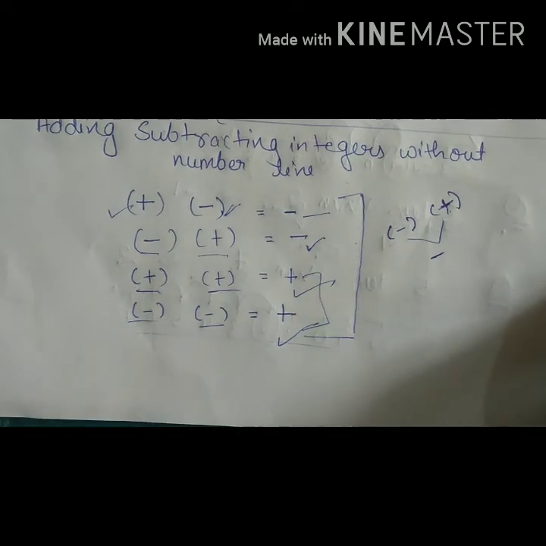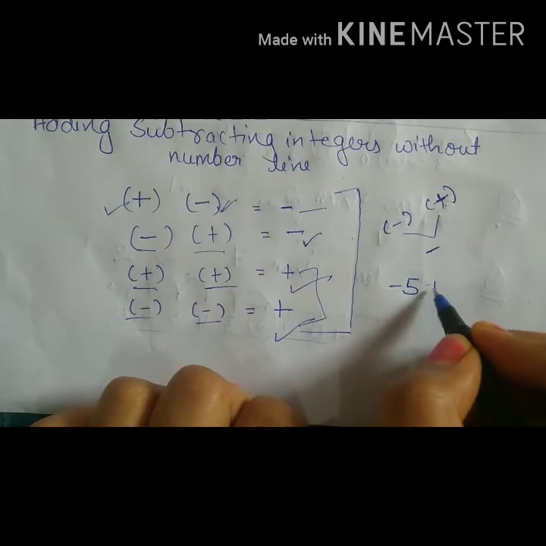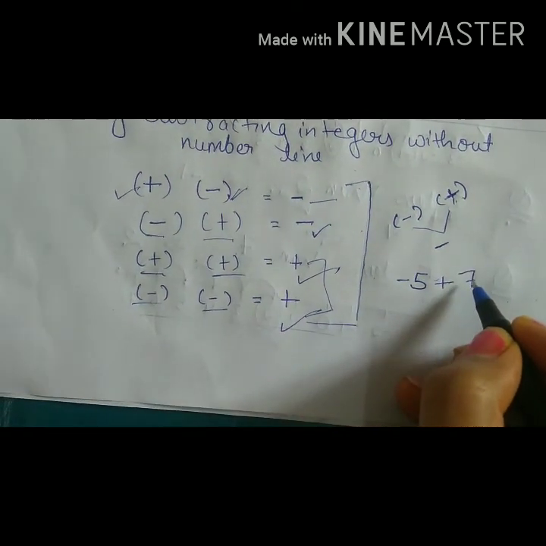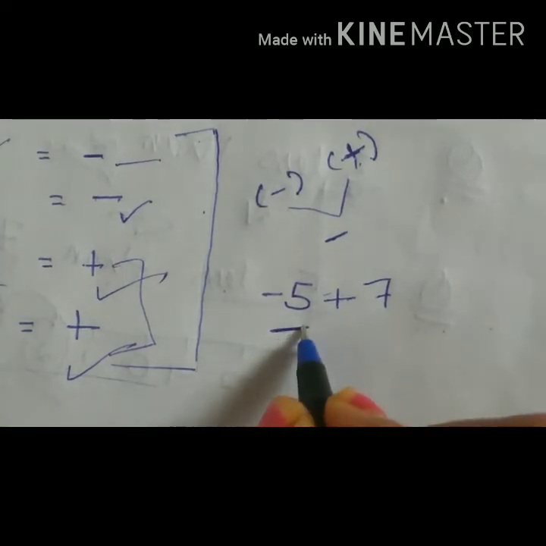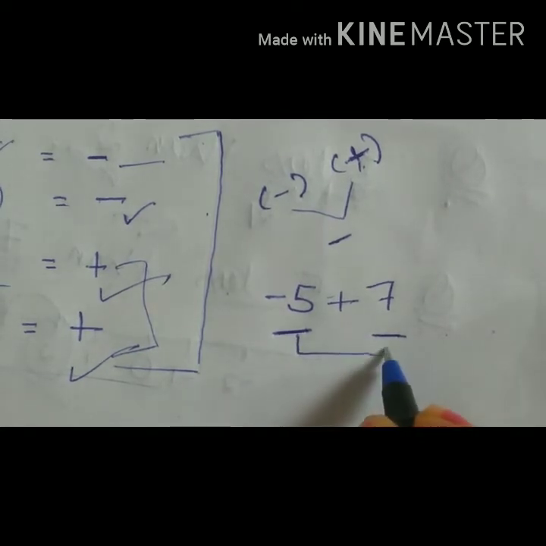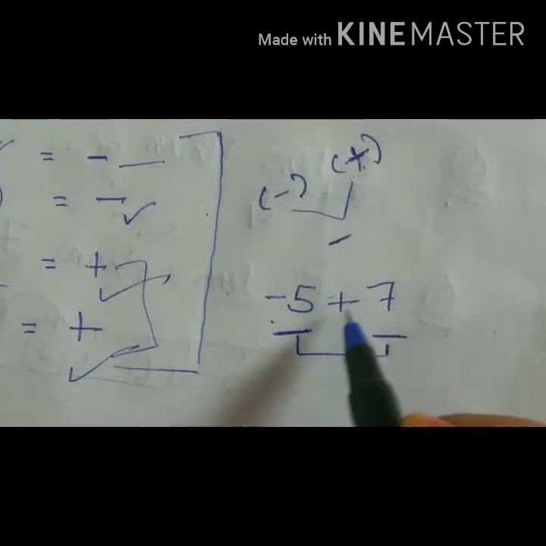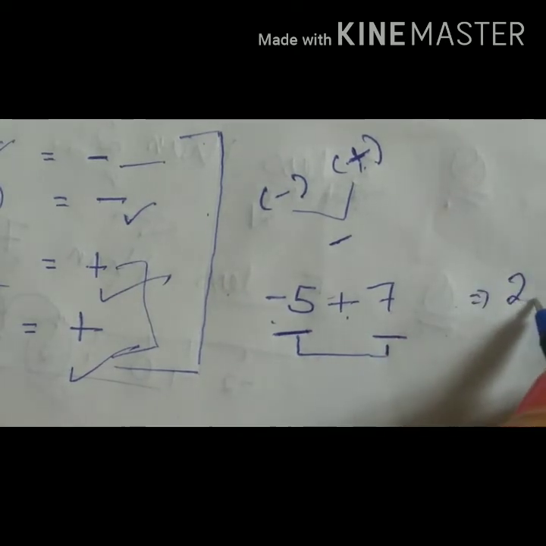Let us take an example. Here we are having -5 plus 7. So what will we do here? First number is negative, other is positive, so we will perform subtraction here. -5 plus 7 is equal to 2.